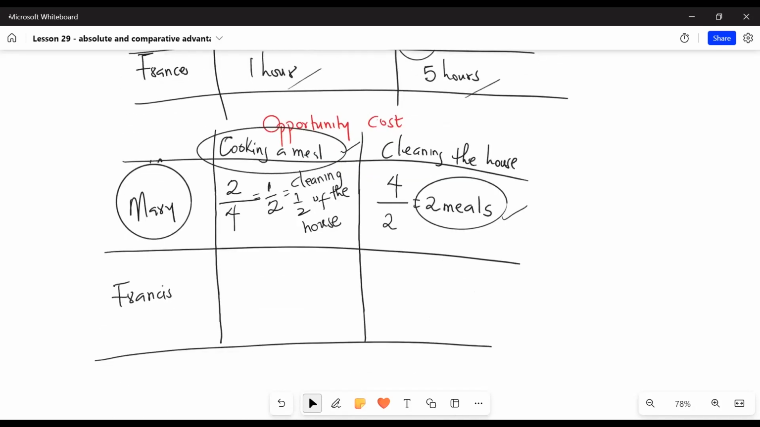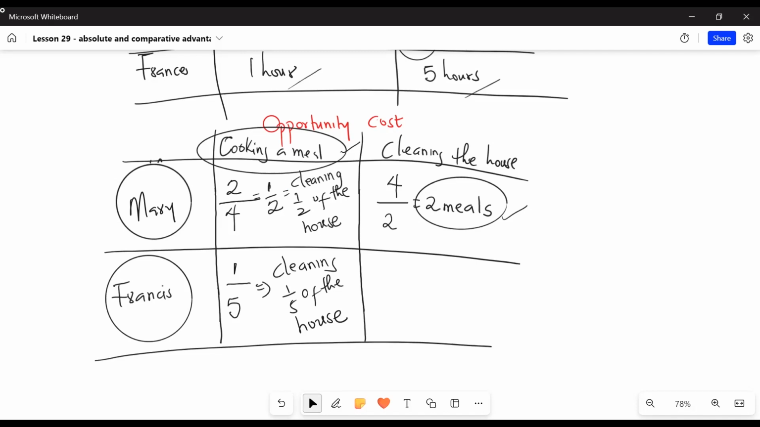Now let's consider this for Francis. For Francis, the opportunity cost of cooking a meal is the 1 hour it takes Francis to cook a meal divided by the 5 hours it takes Francis to clean the house. So this can be written as cleaning 1/5 of the house. So anytime Francis is cooking a meal, he loses the opportunity to clean 1/5 of the house.